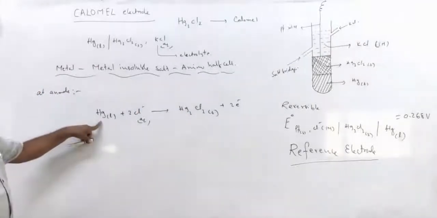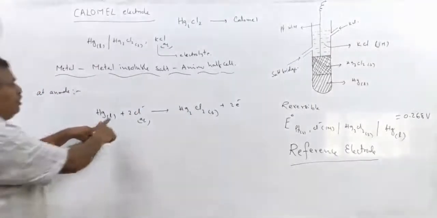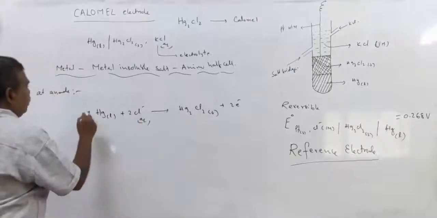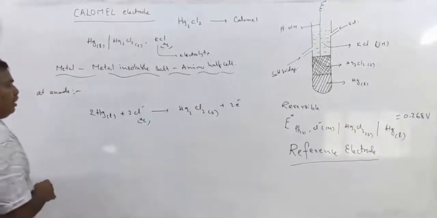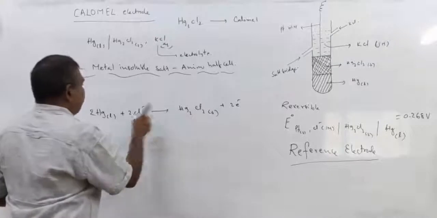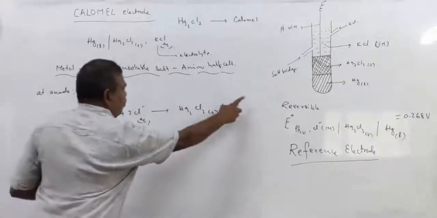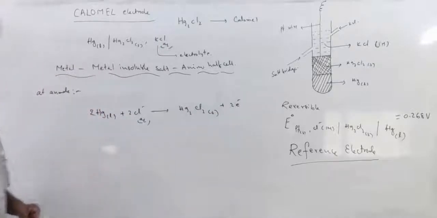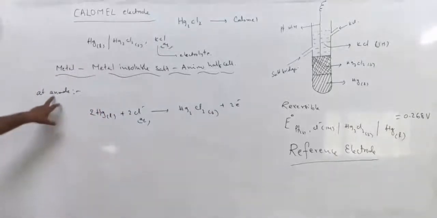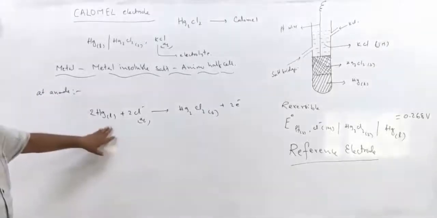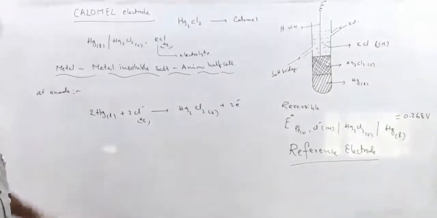See, atoms are not balanced, therefore add 2 here. Now 2 mercury atoms, two chlorines, two minus charge. Atoms are balanced, charges are also balanced. So if the calomel electrode acts as the anode, this is the reaction at the electrode.